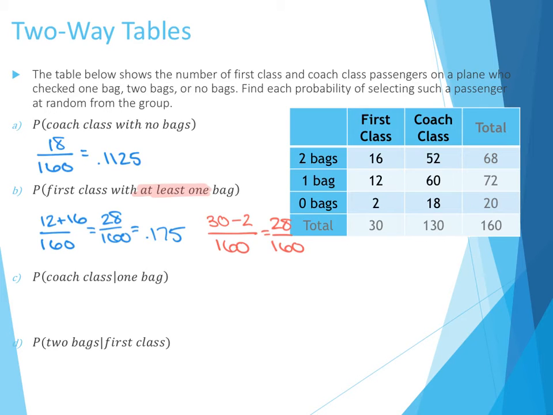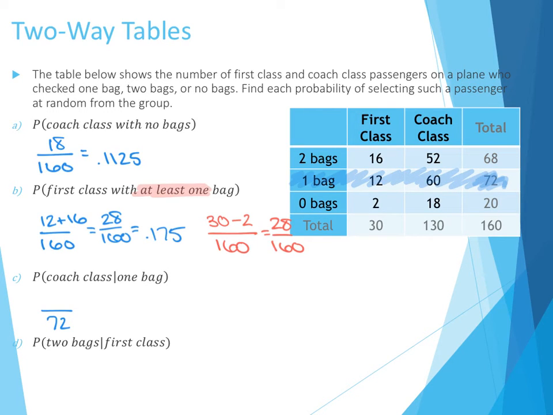So now we're getting into actual conditional probabilities with our two-way table. They ask us, what's the probability of being in coach class given that you have 1 bag? So the fact that I see that given 1 bag, that tells me that the total I want are the total of people with 1 bag, those 72 people right over here. Those are going to be the only people we are concerned with. We can ignore everybody else. We only care about the 1 bag people in this row.